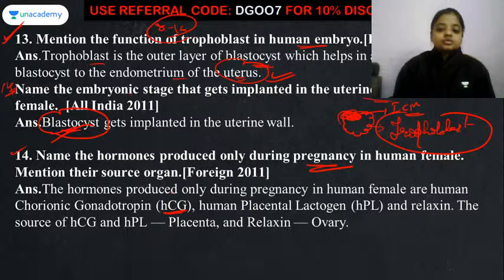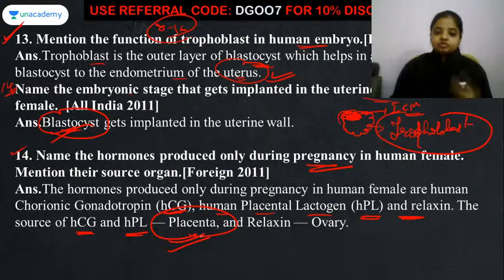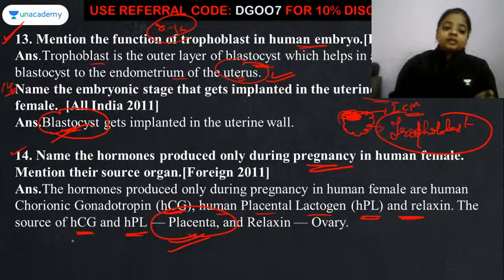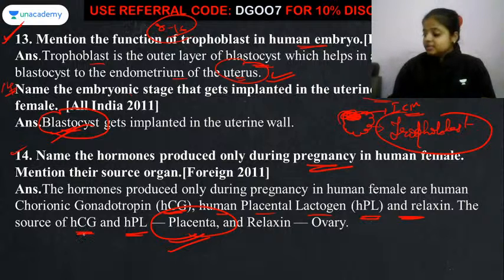Okay. So these hormones are the HCG and HPL. HCG stands for the human chorionic gonadotropin. Okay, and HPL that is a human placental lactogen and relaxin. अब उसमें से HCG और HPL that are released by the placenta. The placenta develop होता है human female के अंदर when she is pregnant. At that moment, these two hormones are getting released. That is HCG and HPL.